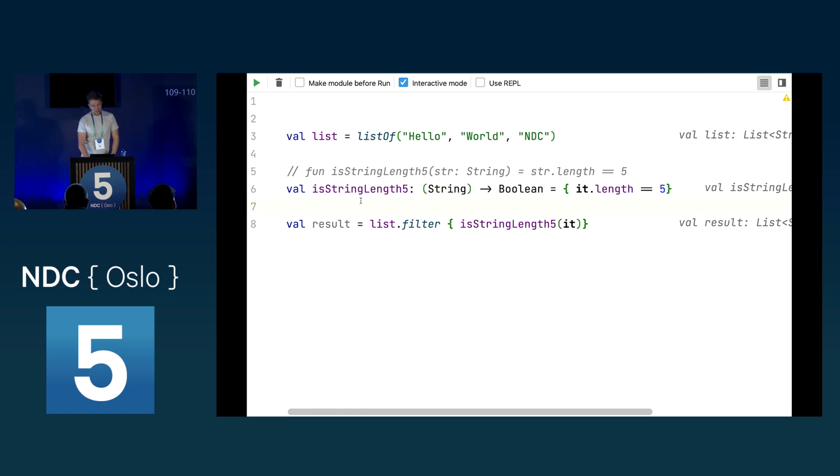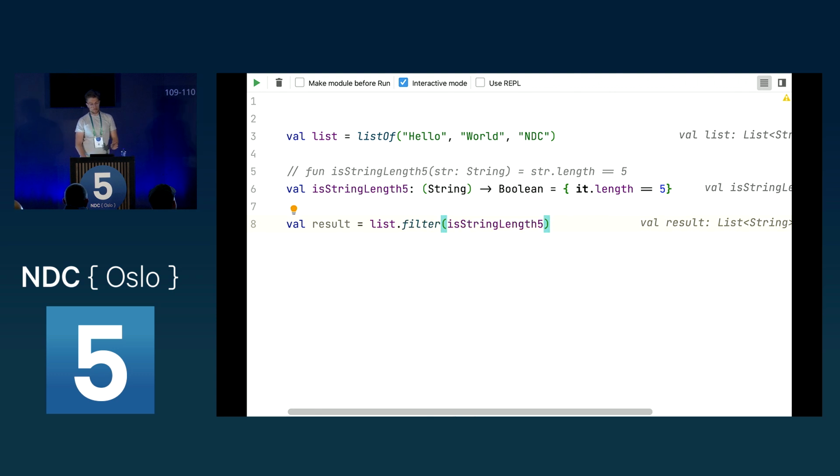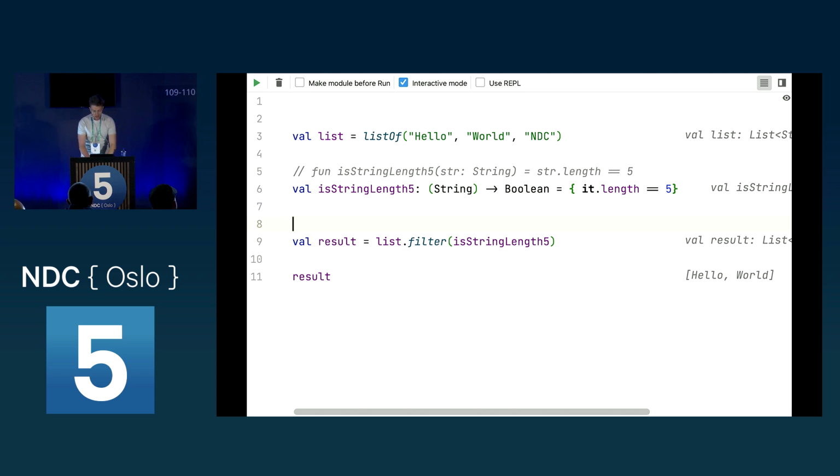Because now this is a lambda, we can just pass this lambda to our filter. And now, as you can see, this is exactly the same. If we check the result here, we can see that this still outputs hello world. So this works fine, and this is really cool, but wouldn't it be cool if we could call this isStringLength5 on our string itself? So if we could say hello, for example, and then isStringLength5.